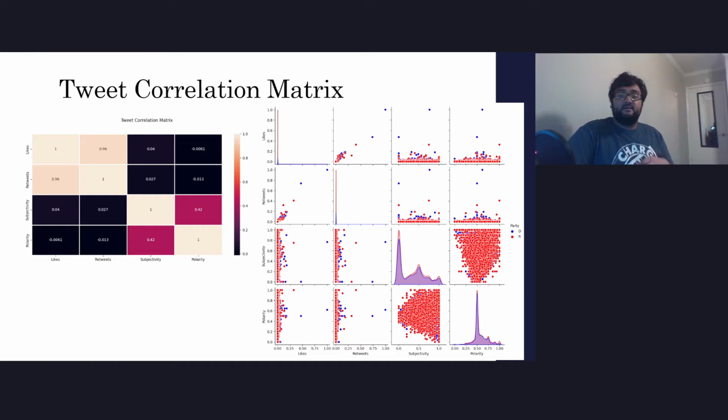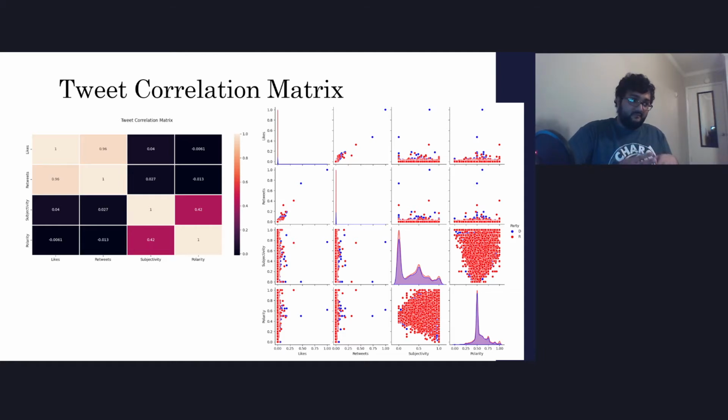So let's look at the correlation matrix first. Retweets and likes are highly correlated, which makes sense since more likes means more people saw and supported it, and that would lead to more retweets and vice versa. However, in the scatter plots on the right, the plot with subjectivity and likes seems to be independent of each other. This is also true for polarity and likes, as well as any combination of likes or retweets with subjectivity or polarity. Using likes and retweets in conjunction with subjectivity or polarity seems to be the best approach to analyze this data, so both sets will be tested in the study.